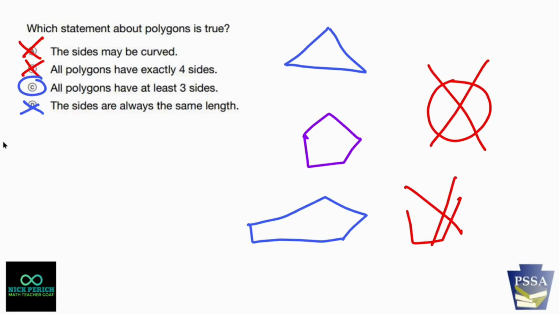And if you're like, well, why can't I make a shape with 2 sides? Go ahead. Try to make a shape with 2 sides. You can't, because you're going to have to eventually close it, and so you need a 3rd side to close it. So at least 3 sides, that's going to be our polygon. At least 3 means 3 or more. The answer is C.